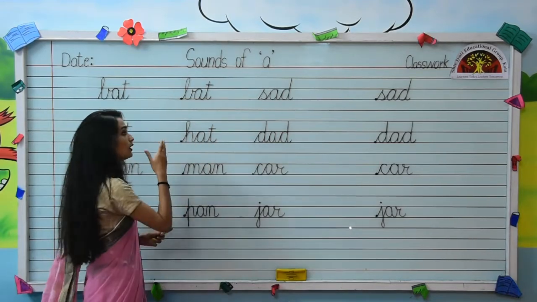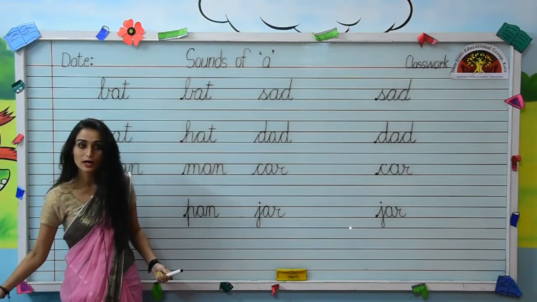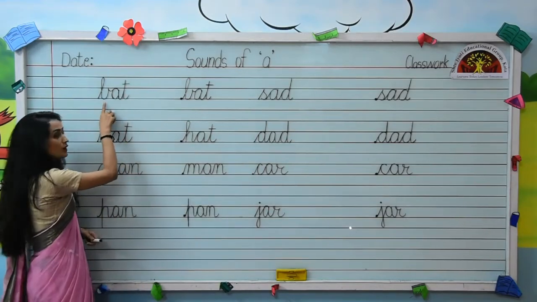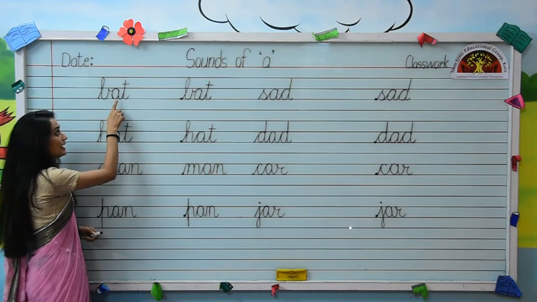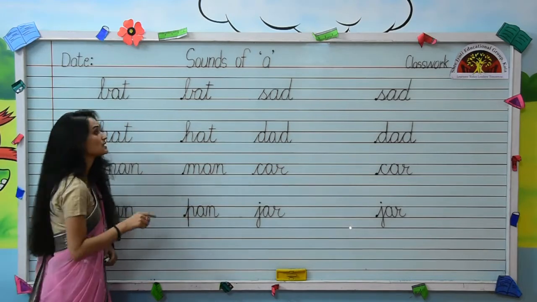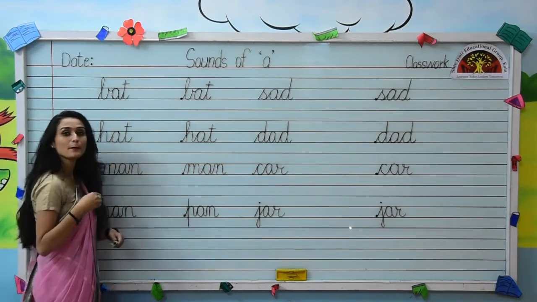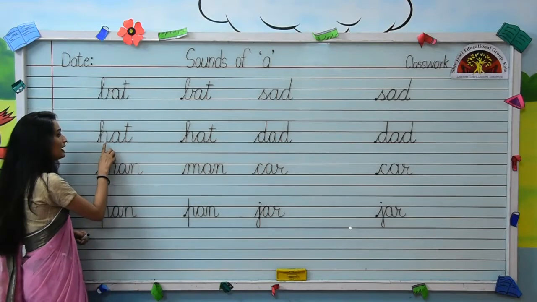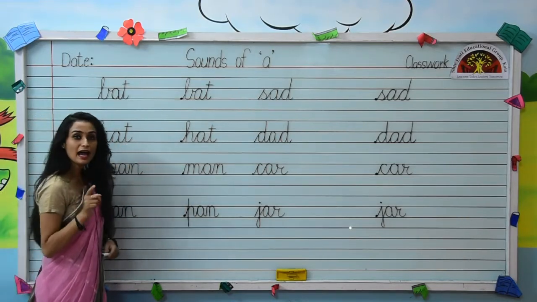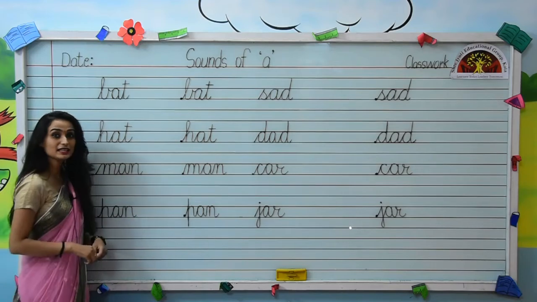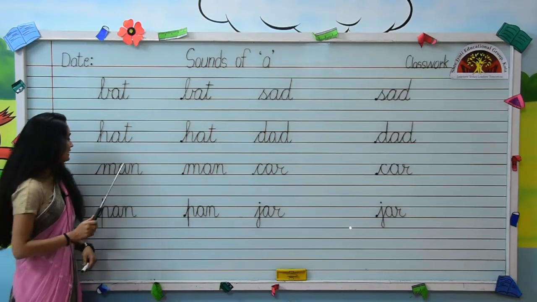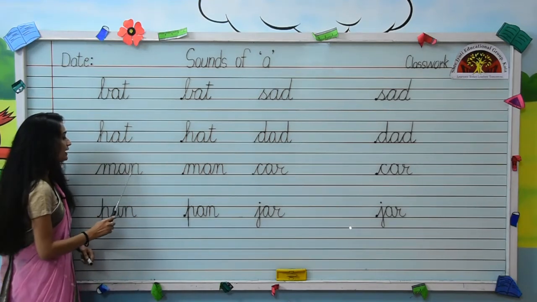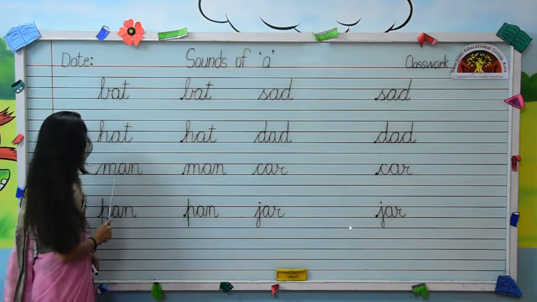Now, we will read all these words once again. So, the first one was B-A-T, bat. Come on the next one. H-A-T, hat. Now the next one is M-A-N, man.